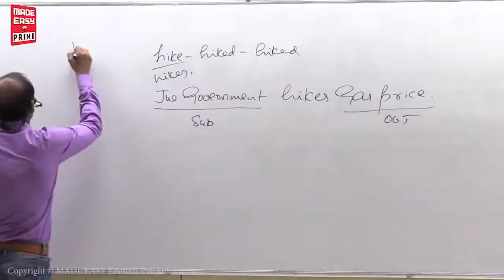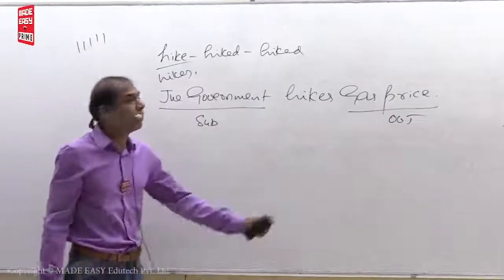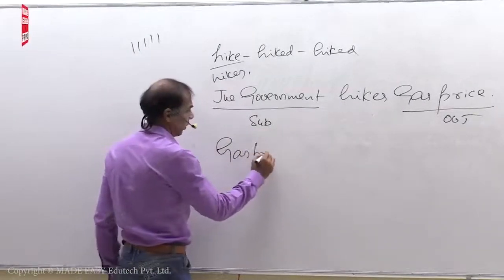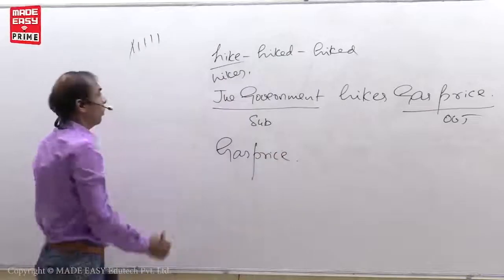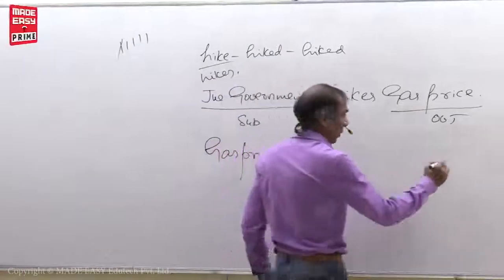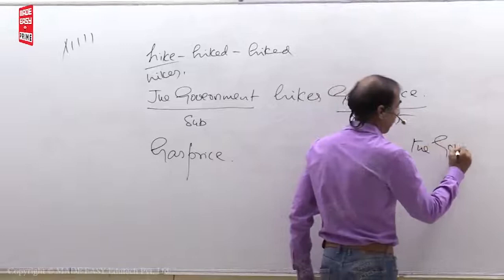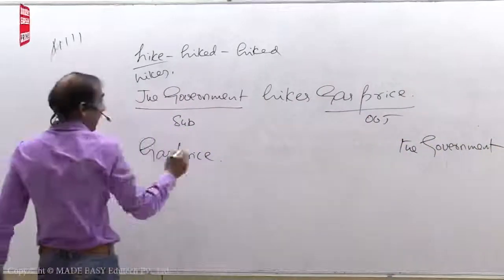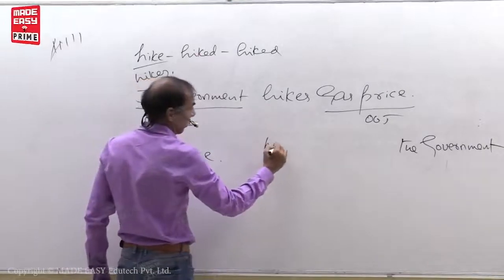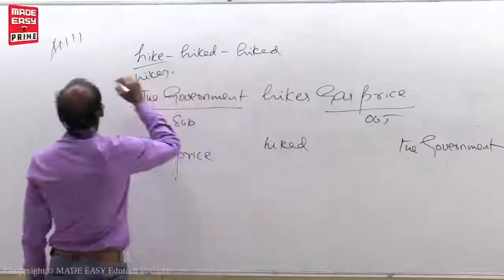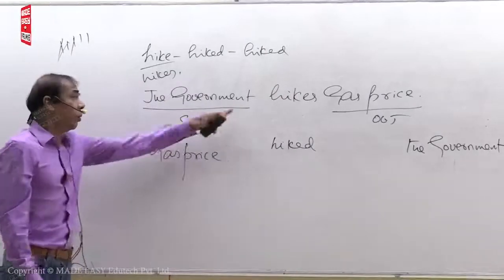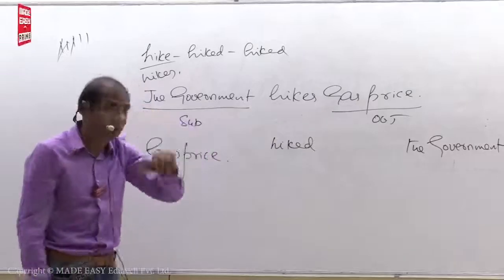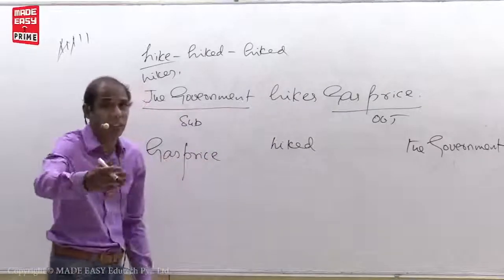Again, 1, 2, 3, 4, 5. Put object in the place of subject: gas price. Put subject in the place of object: the government. Put V3: hike, hiked, hiked. Put the B form. When you want to put the B form, check the verb given in the sentence. What is the verb here? Hikes. Hikes is present tense. So you have to use am or is or are.